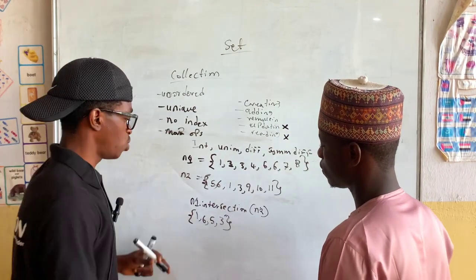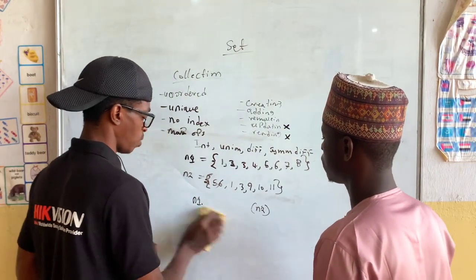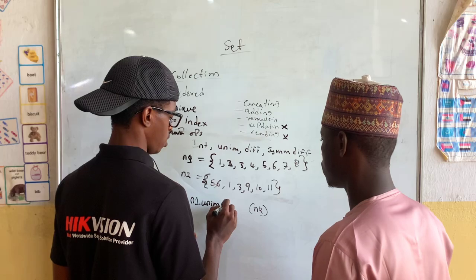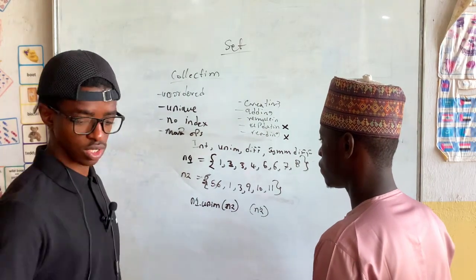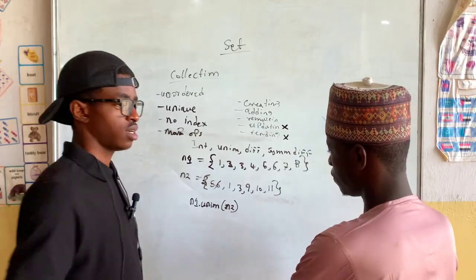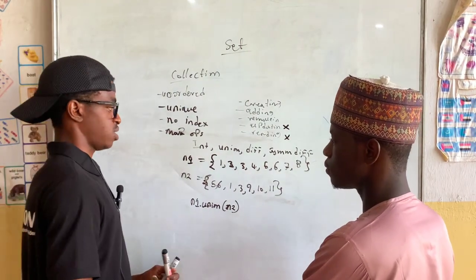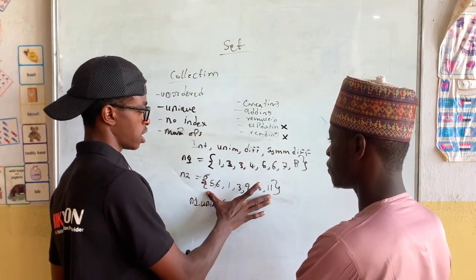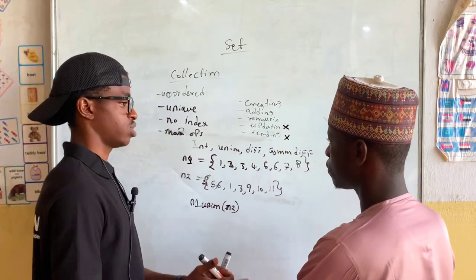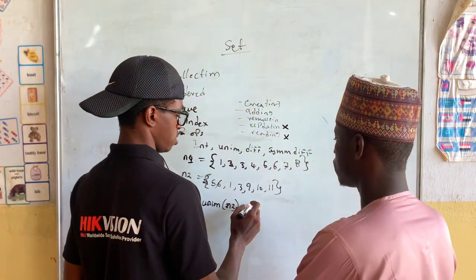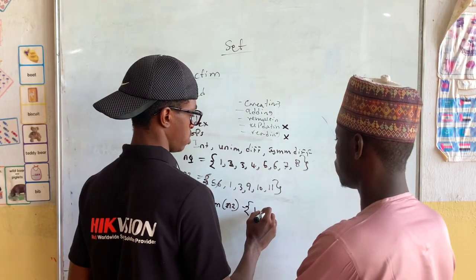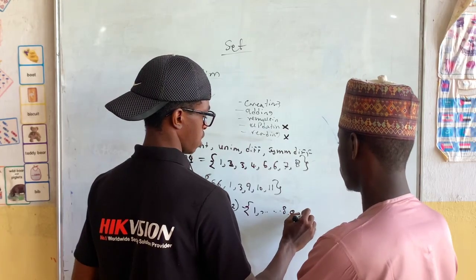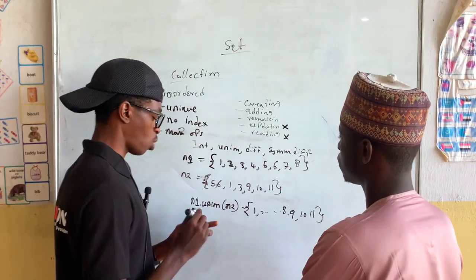Then union. What about union? When I say n1 union n2, you know the word unity, right? Unity, like coming together. So just like union, coming together. It's going to combine this set and also this set. It's going to join them all together. So we're going to have a set from 1 2 3 4 5 6 7 8, right? Then we have 9 10 11. So it's going to combine them together.